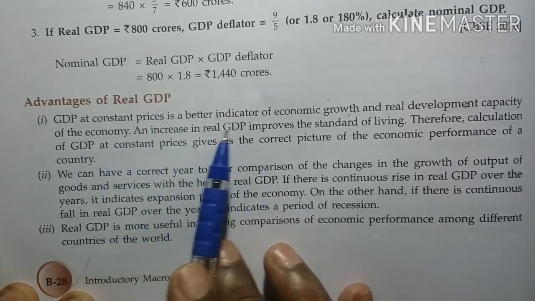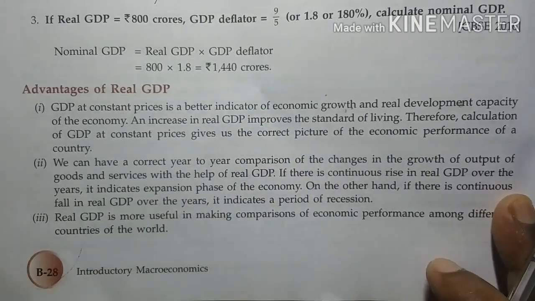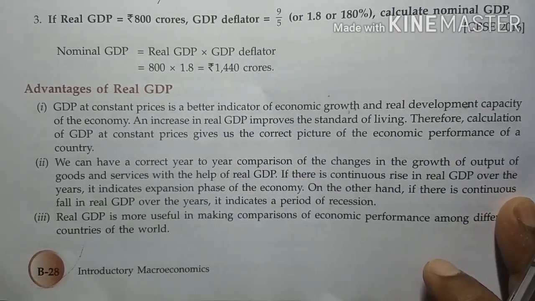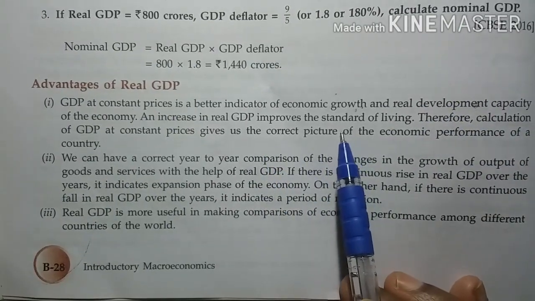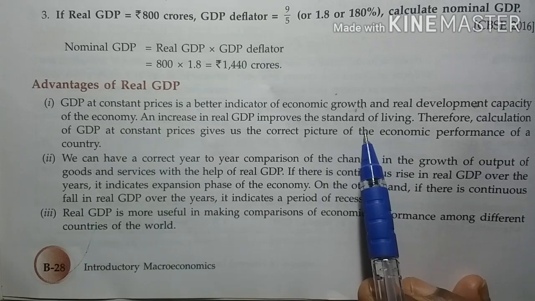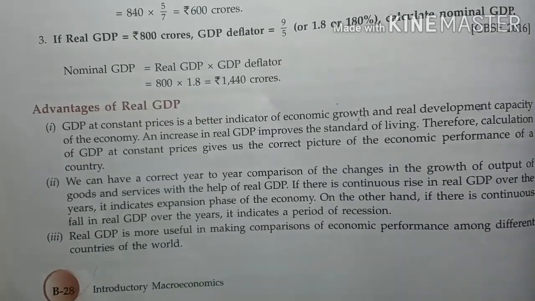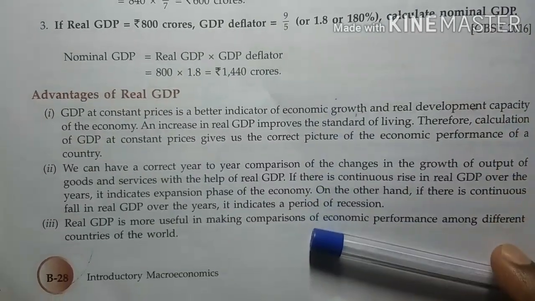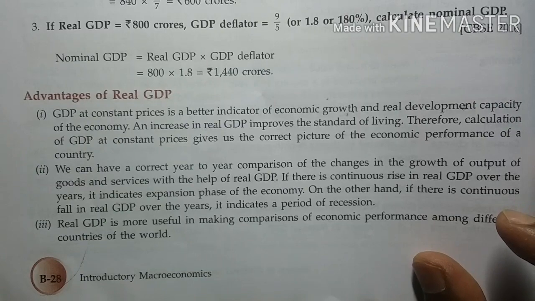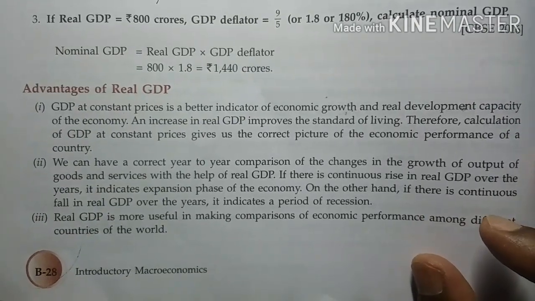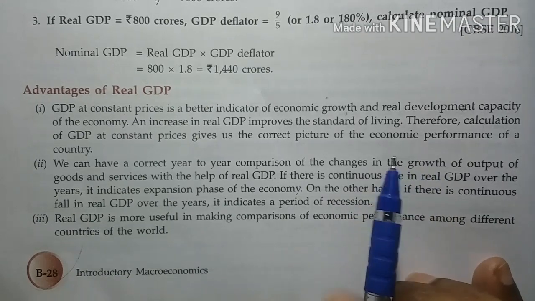GDP at constant prices is a better indicator of economic growth and real development of the economy, because only when real GDP increases will it improve the standard of living of people. Otherwise, there will be only an increase in price and increase in GDP on paper, but in reality there will be no increase in economic situation of the country, and no improvement in standard of living.